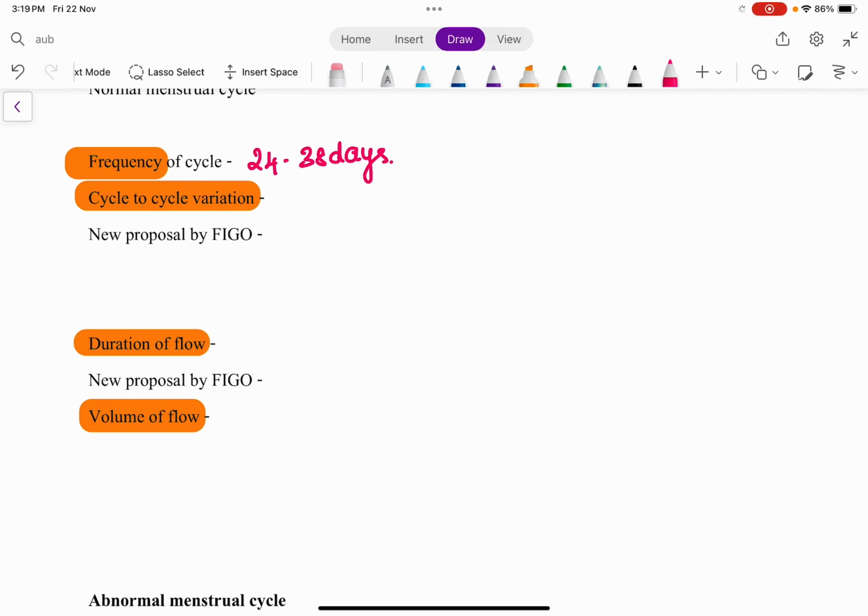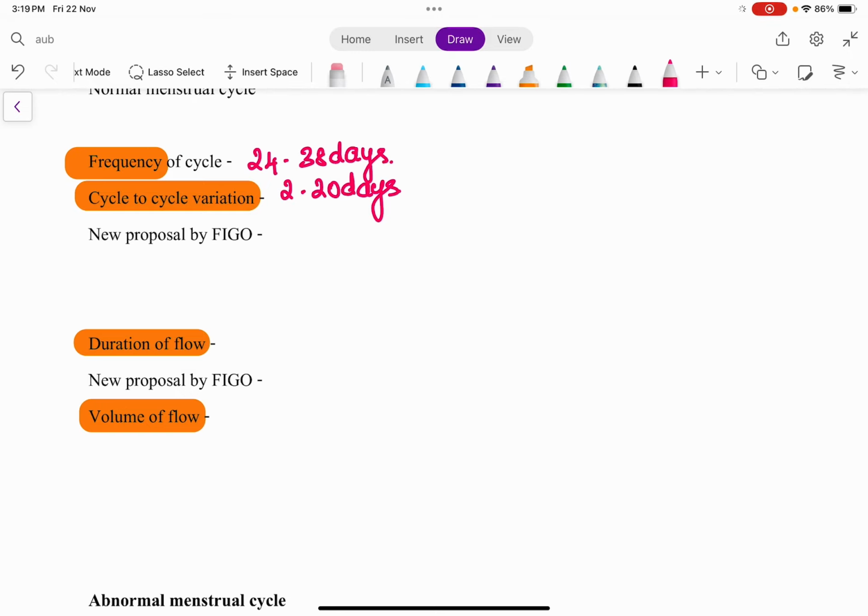And what is the cycle to cycle variation? She can have cycle to cycle variation of around 2 to 20 days. So the variation between one menstrual cycle and the other could be around 2 to 20 days, which is the normal characteristic of the menstrual cycle in terms of cycle to cycle variation.